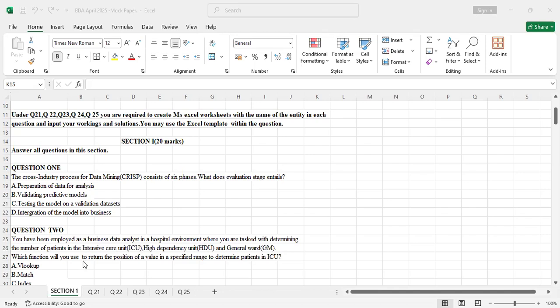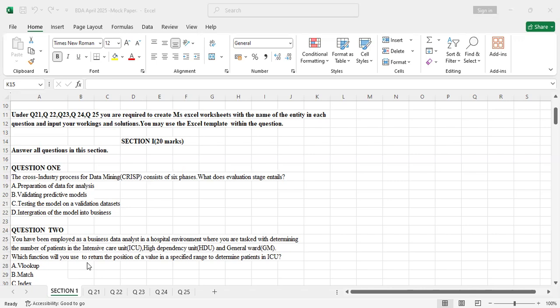We'll continue with the April 2025 mock paper revision. Today I'll take you through the multiple choice question section, section 1, which always has 20 marks. This is a critical area as a student of business data analytics, because you have the 20 marks under this section, just like the other questions in section 2 and section 3. You must have knowledge of the theoretical part of business data analytics.